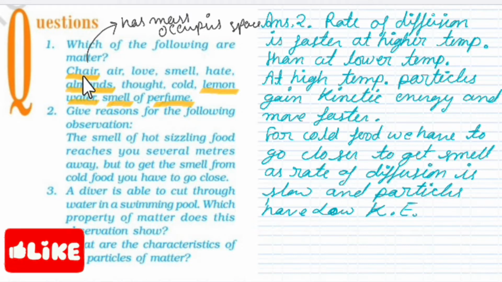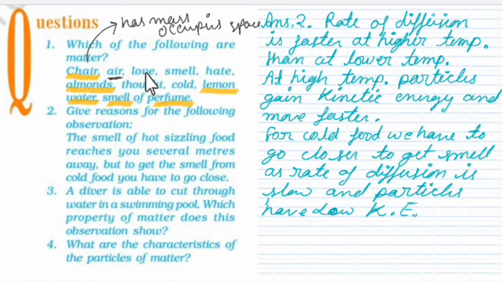So in case of chair, yes, it is matter. Air, yes, gases are there in air. Love is a feeling, smell is a sensation, hate is a feeling. Okay? So these are not matter. Almonds are matter. Thought is again not matter. Cold is a feeling, a sensation of temperature. Lemon water, yes, it is matter. Smell of perfume: here you can see that smell is not matter, but smell of perfume is matter, because when we smell perfume, actually we are smelling the substance which has a pleasant odor. So this is also matter.